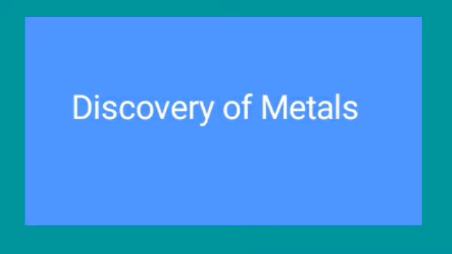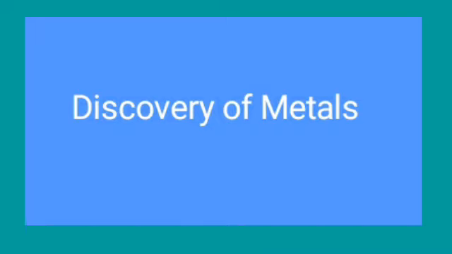Again we see here the next heading, discovery of metals. The second heading you are going to learn in this chapter is discovery of metals. First, see here about copper. The first metal to be discovered was copper, used over 8,000 years ago in most of Asia.